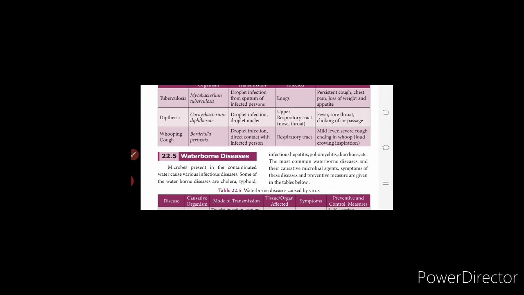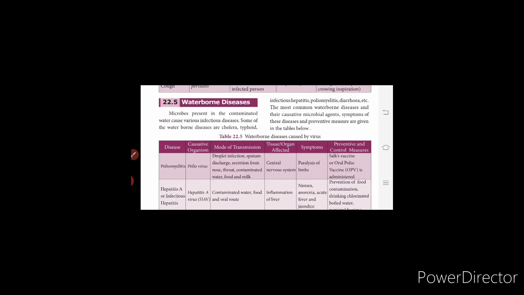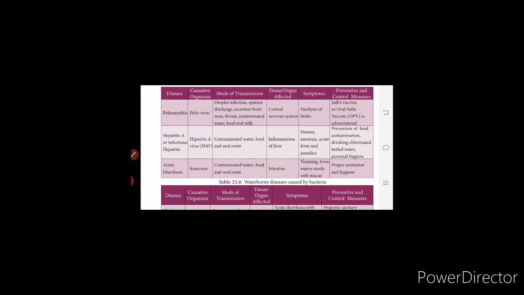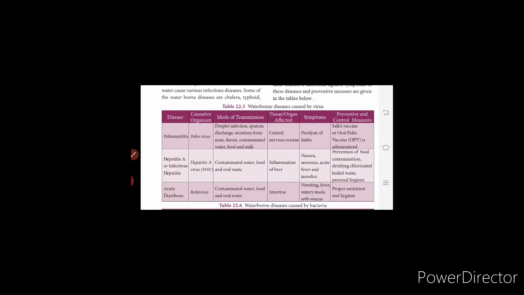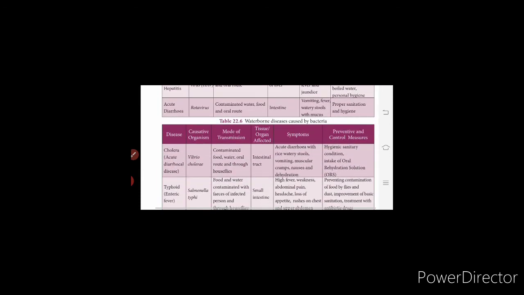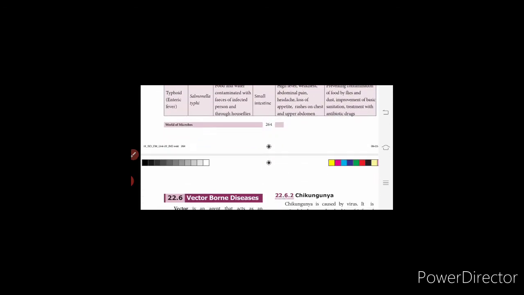The most common waterborne diseases, the causative microorganisms and the preventive measures are given in the tabular column 22.5. The preventive measures, the controlling agents, how to control the disease and the causative organisms are all given in tabular column 22.6 on page number 264. Please go through this tabular column. Next topic is vector-borne disease. So far we have seen airborne and waterborne disease. Now we will see vector-borne disease.